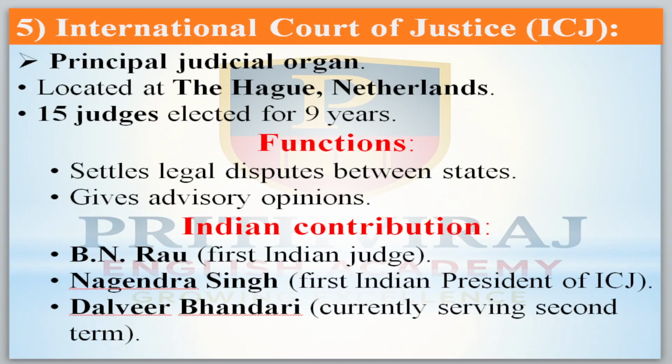Okay, now move to the fifth one. International Court of Justice, ICJ. It is the principal, the most important judicial organ. Its headquarters is located in The Hague, the Netherlands. 15 judges are elected for 9 years. Once elected, they stay for the 9 years. Its functions are to settle legal disputes between countries, and to give advisory opinions to the UNO.